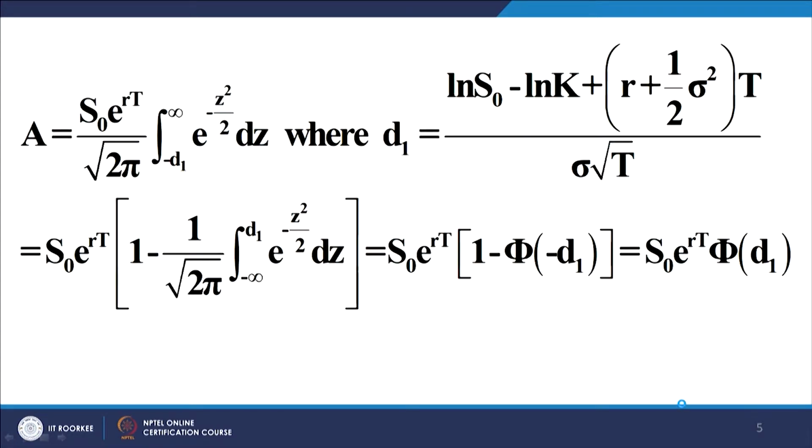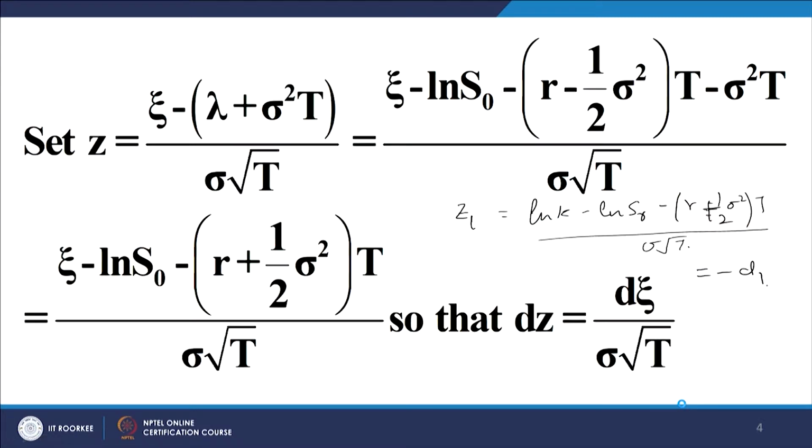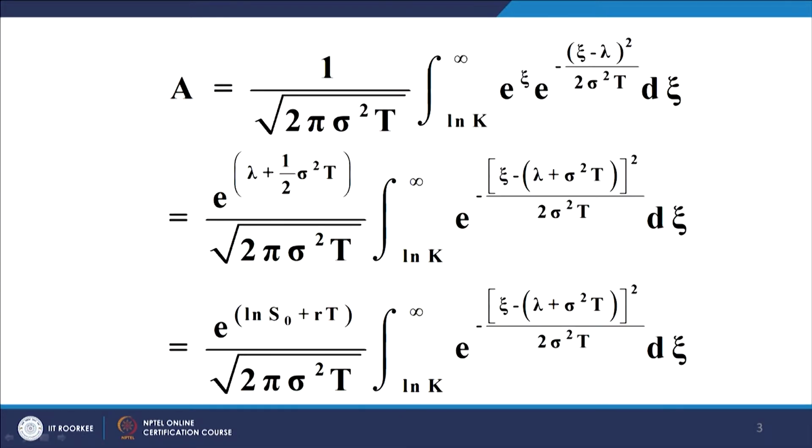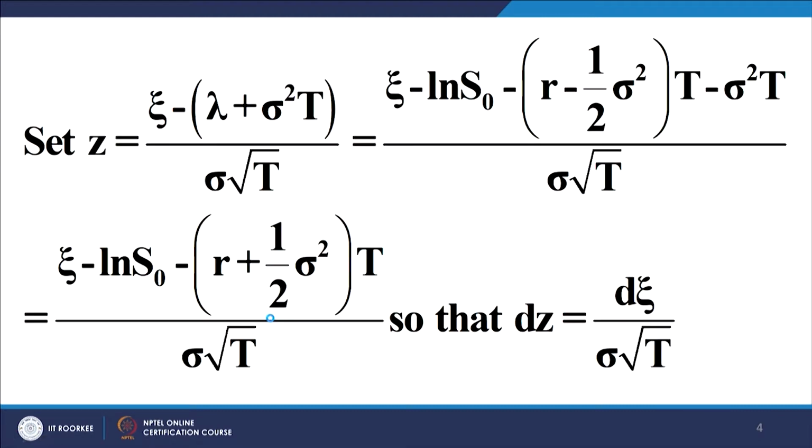So, minus d1 to infinity e to the power minus z square upon 2, and this is what we get from this expression. This expression on simplification gives me h0 e to the power rt, because e to the power log of h0 is nothing but h0, and e to the power rt I retain as it is.